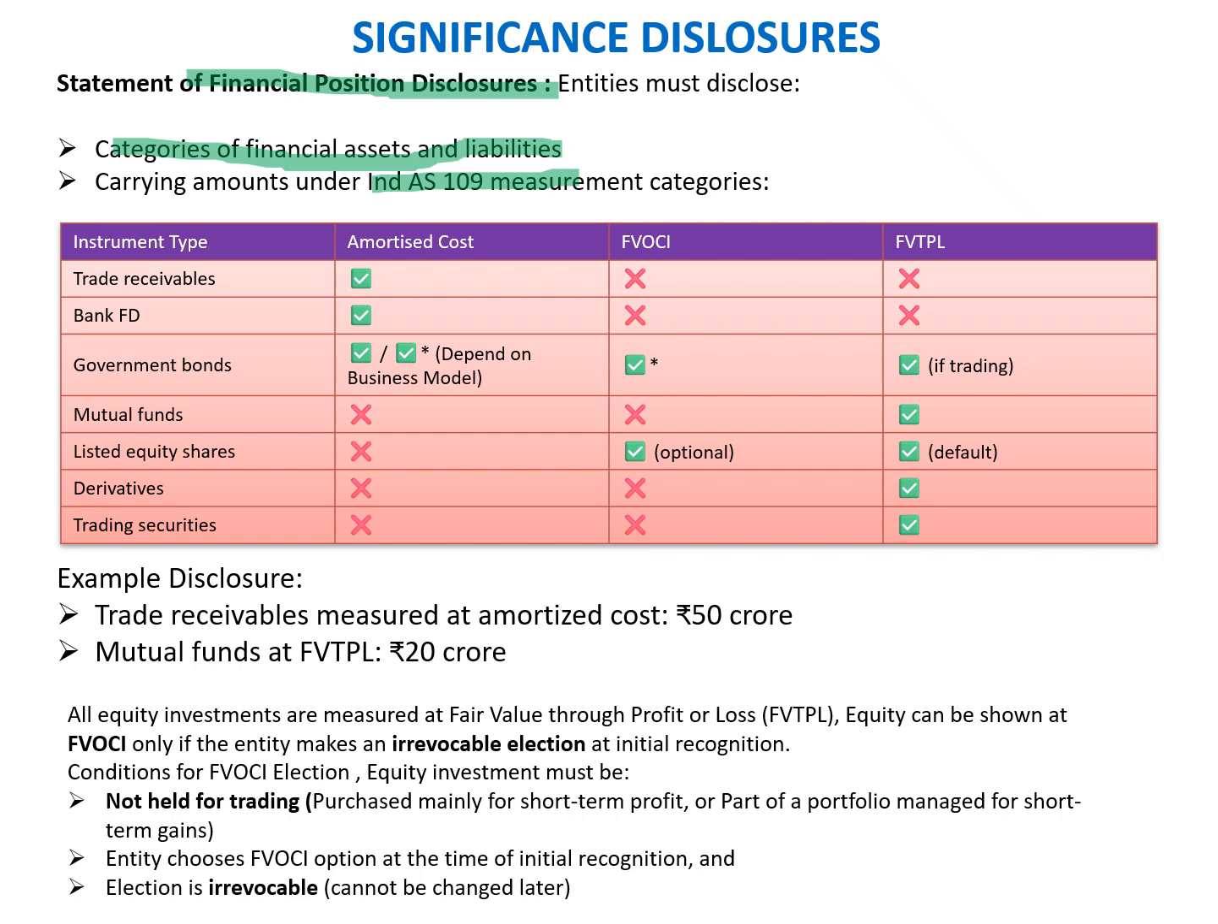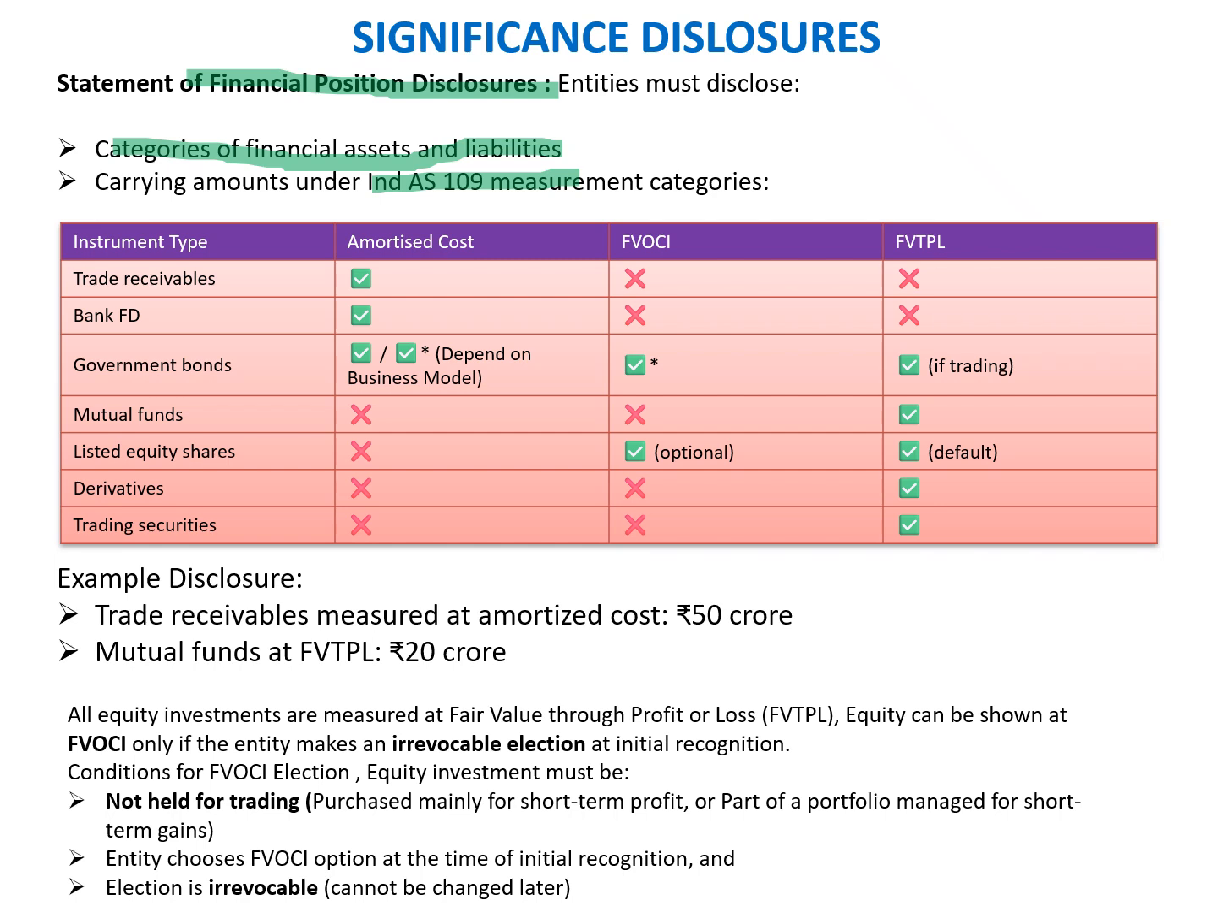Mutual funds, listed equity shares, derivatives and trading securities can be classified as FV. We'll talk about the mutual fund first. Mutual fund will be classified as fair value through PL. Listed equity shares can be classified under FVOCI, which is optional, but the default is FVTPL. This choice is made at the time of initial recognition, and once the choice has been made, it cannot be revoked. Derivatives and trading securities are classified as fair value through PL, which means all instruments held largely for trading purposes have to be classified as fair value through PL.